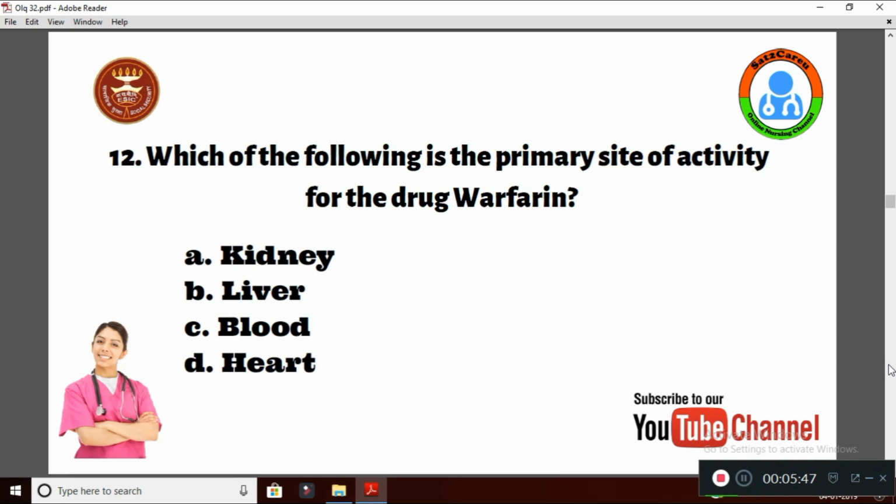Question number 12. Which of the following is the primary site of activity for the drug warfarin? Option A, kidney. B, liver. C, blood. D, heart. Which is the primary site of activity? Note down this highlighted word. And here the right answer is liver. Liver is the primary site of activity of the drug warfarin.